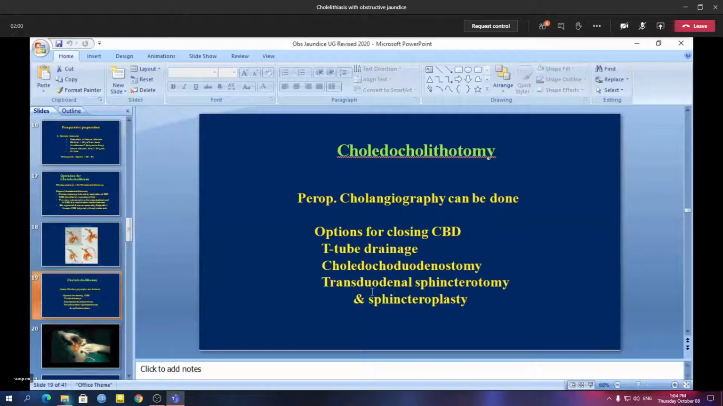So this operation is known as transduodenal sphincterotomy and sphincteroplasty, but nowadays it is rarely done because this part can be done endoscopically, and through endoscopic sphincterotomy we can remove stones impacted in the lower end of the common bile duct. So this is just for theoretical purposes. Sometimes in a desperate situation you might need to do transduodenal sphincterotomy and sphincteroplasty.